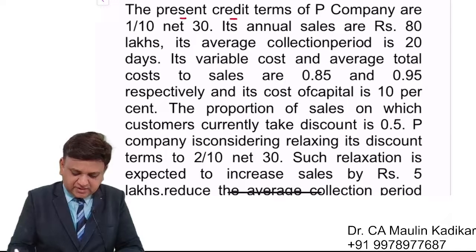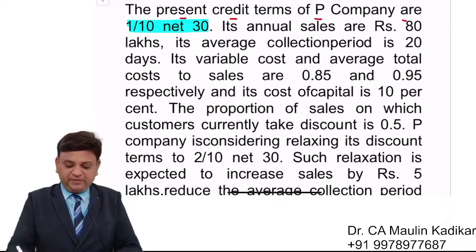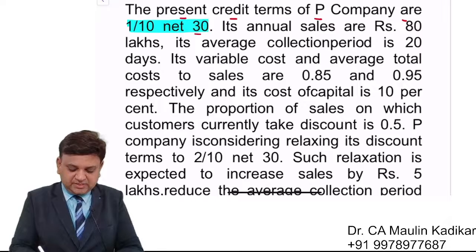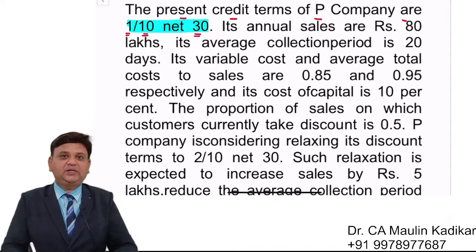The present credit terms of P company are 1 by 10 net 30. It means that the credit period that we offer to the customer is 30 days, and if customers make payment in 10 days, there will be a cash discount at the rate of 1%.